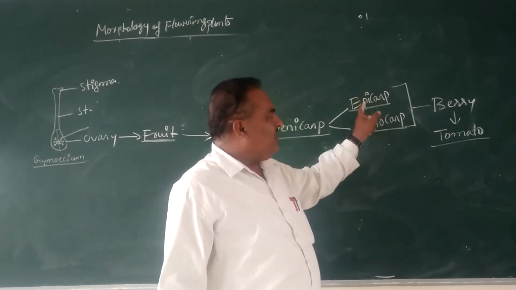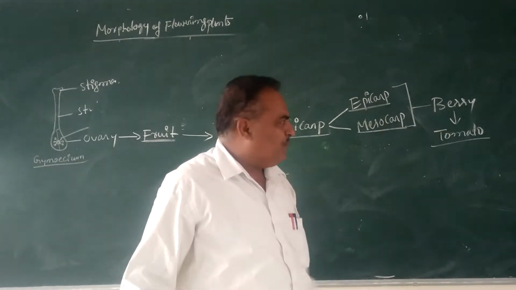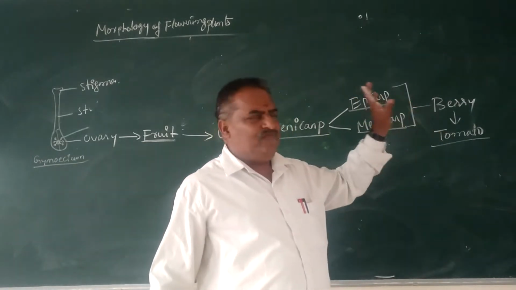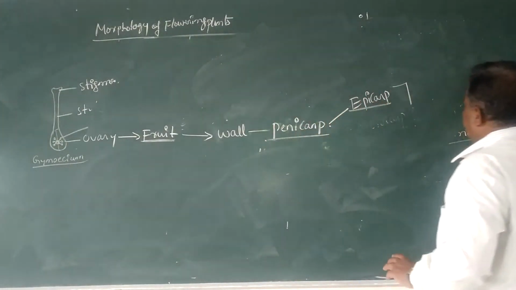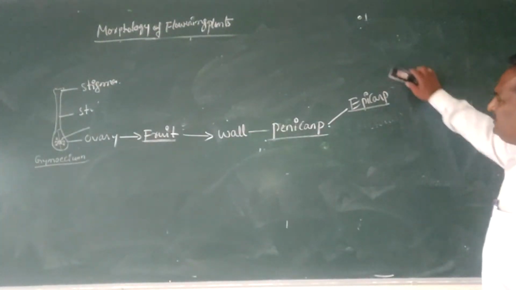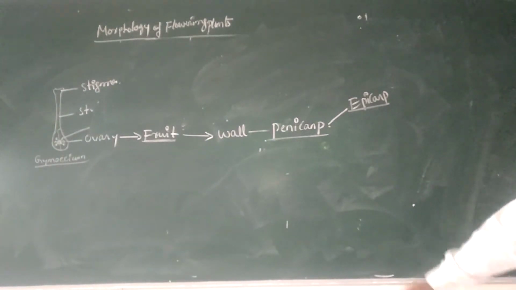A fruit in which only two layers are present is said to be a berry fruit. Suppose the pericarp is differentiated into only one layer, that is the epicarp.